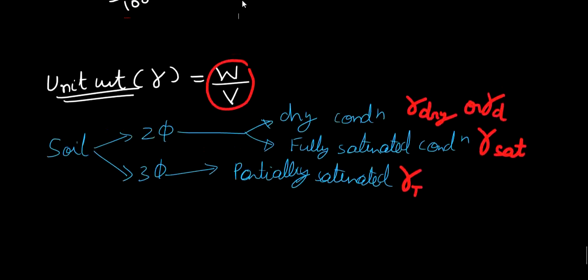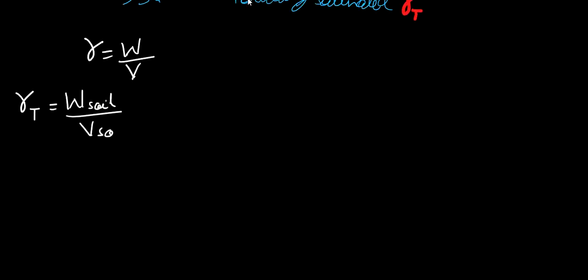So let's proceed further. Now we know the basic formula of unit weight: unit weight is equal to weight upon volume. If I talk about soil, then the total unit weight of soil, gamma total, is equal to weight of soil upon volume of soil.